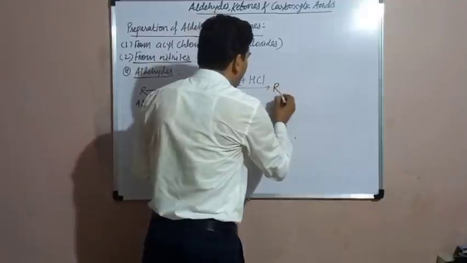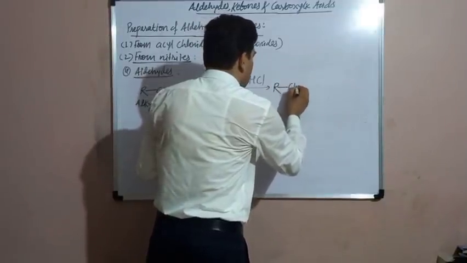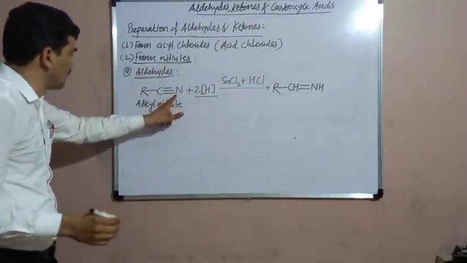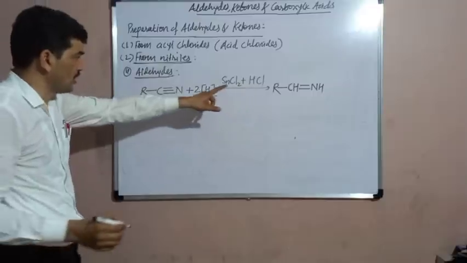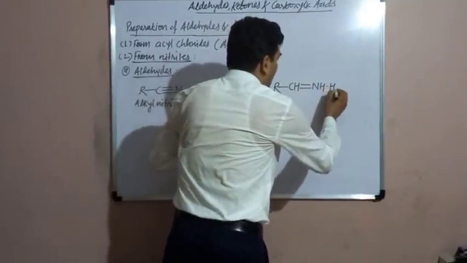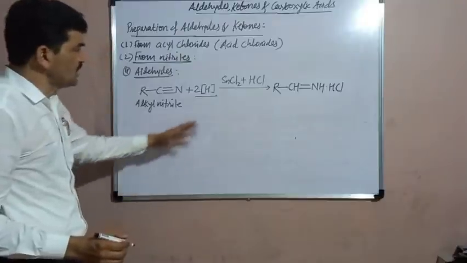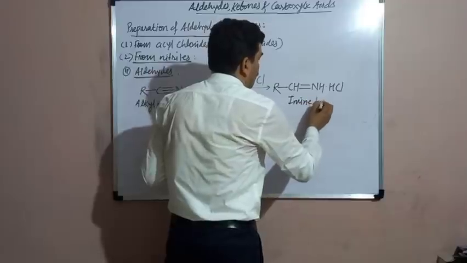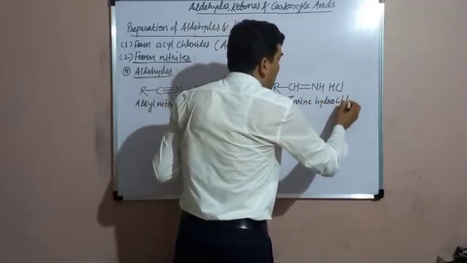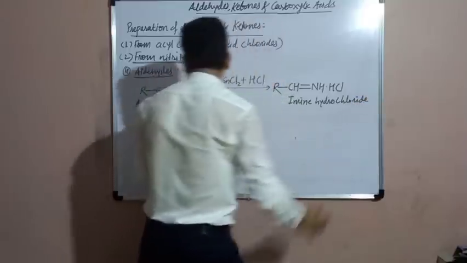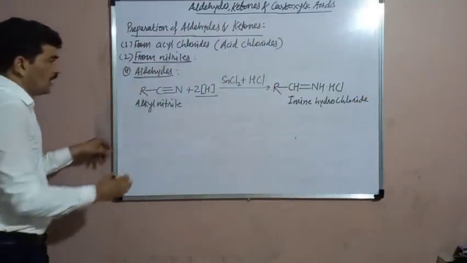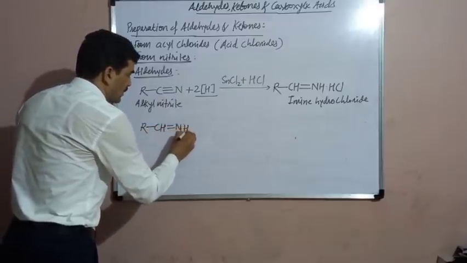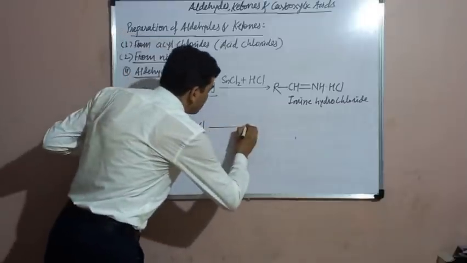And there is a formation of RCH double bond NH. The triple bond gets converted to a double bond and HCl also combines with it, and it is a compound which is known as imine hydrochloride. Yes, imine hydrochloride is obtained. Further, this imine hydrochloride is hydrolyzed by dilute acid.